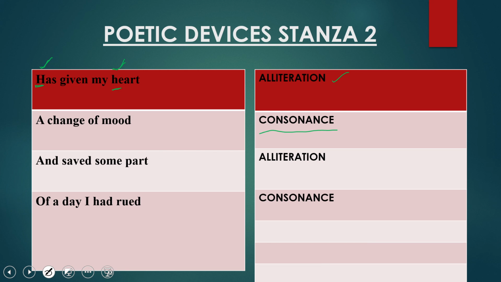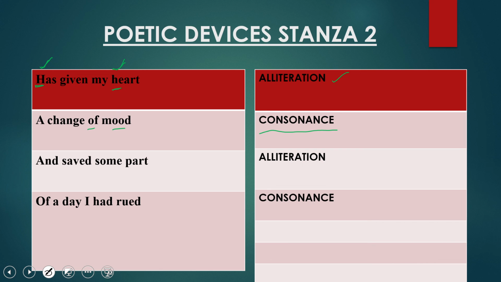consecutive words. Now, in the second line of stanza 2, "a change of mood." Here, consonance is used, "change of mood." Not consonance, it is actually assonance. Why? Because see, O sounds are being repeated here.